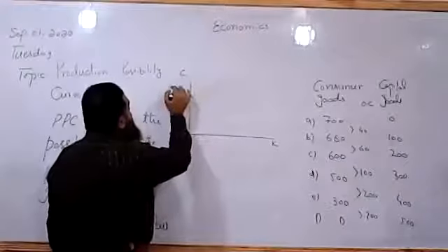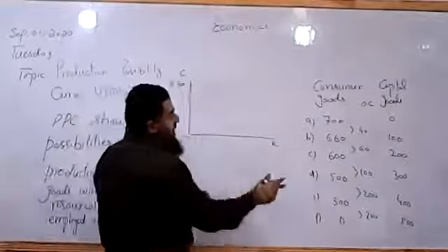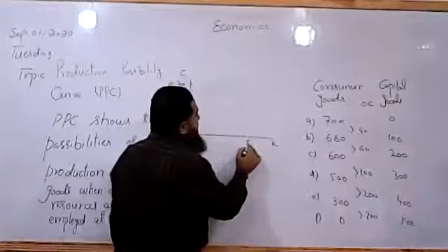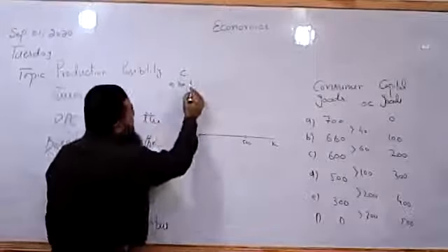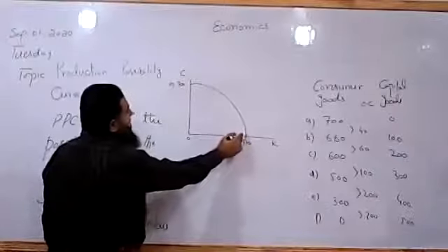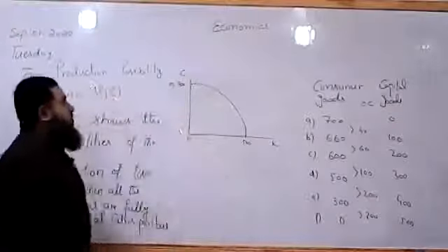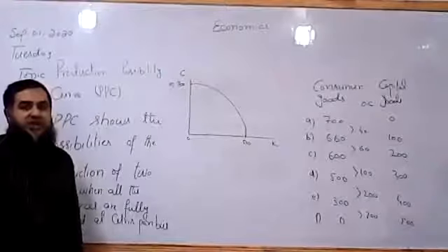If this is point A, where 700 of consumer goods are produced, there is a maximum of 500 of capital goods. If we join these points by this curve, you can see it is bowed outward. It is not a straight line. The previous curve was a straight line.